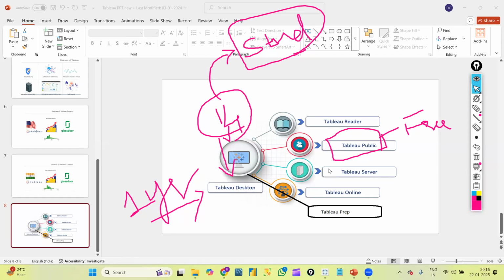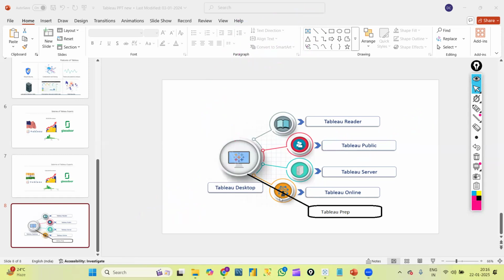Whoever attended today freshly, for them, I hope I'm clear about the Tableau products. I tried to give you a small idea about all these products. Am I clear, guys? Yes, you're clear, ma'am. Perfect. Now let's get back to Tableau Desktop. Let's concentrate on Tableau Desktop first.